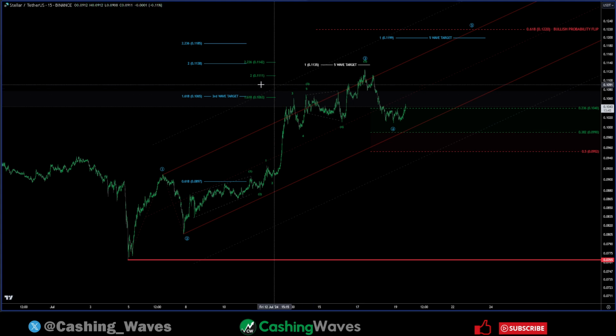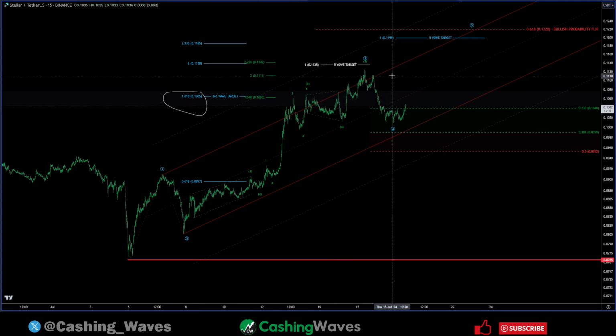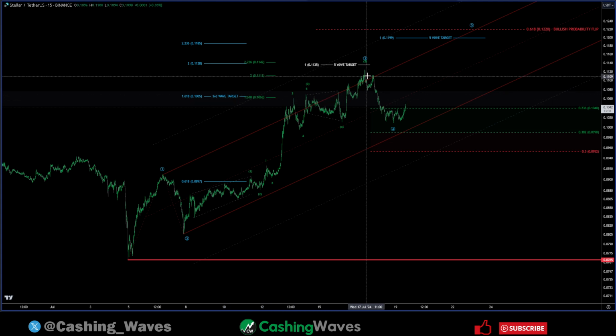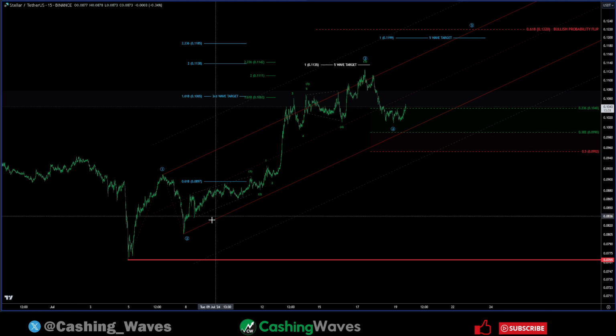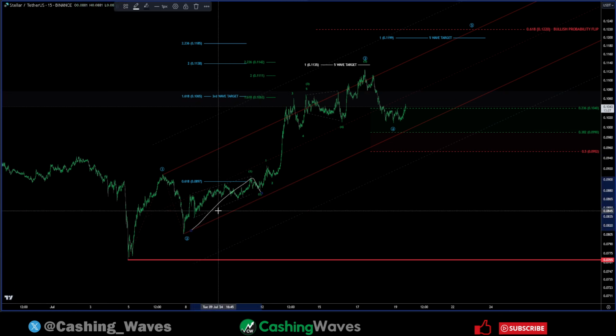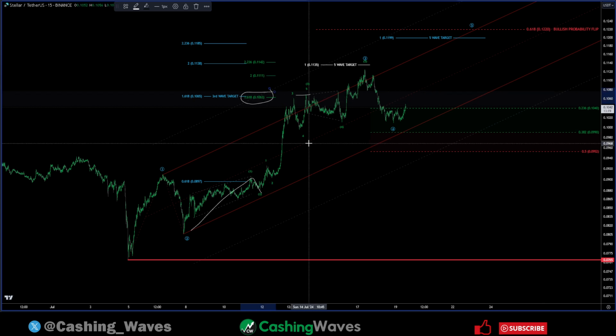Now, important to note, our third wave target in blue, which was right up here, was at 10.65 cents. We came through that, so we have an extended third wave. So what I did in that situation is take our second extensions, the second 1-2, extended the length of wave 1 off of 1-2 in the green, and you can see our third wave ideal target, 1.618 at 10.63 cents, hit ideal target there.